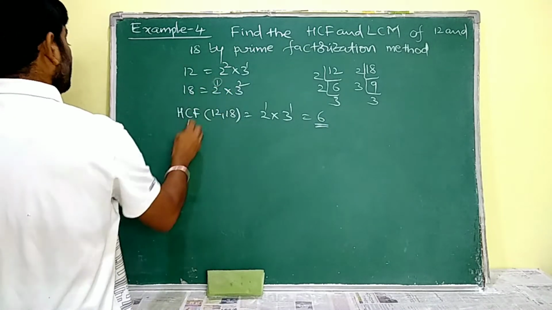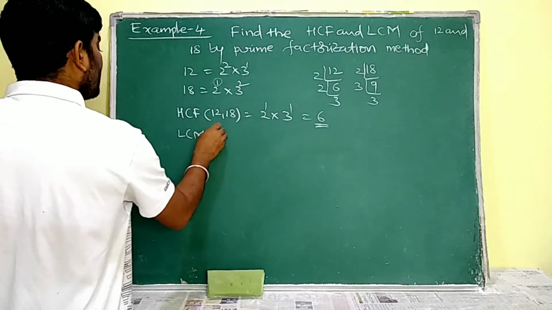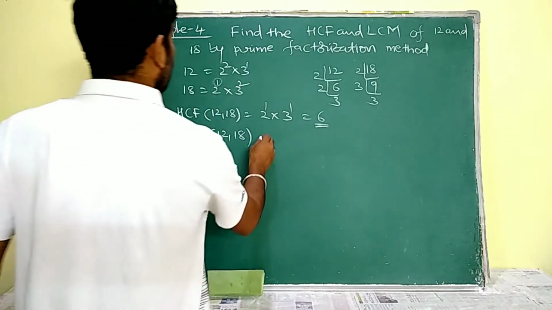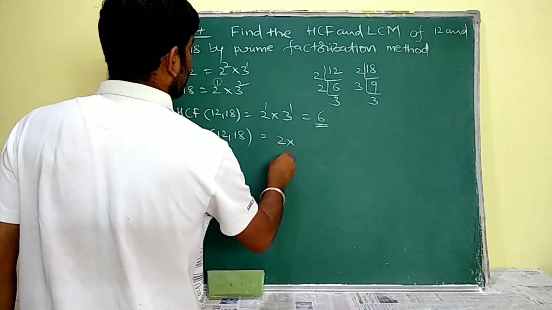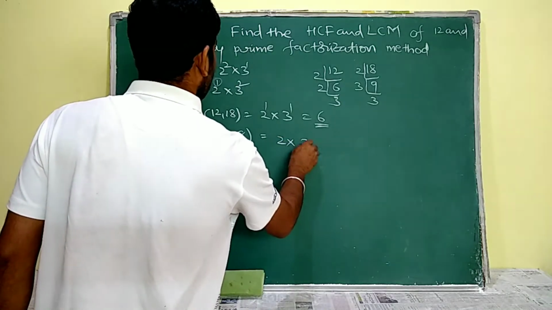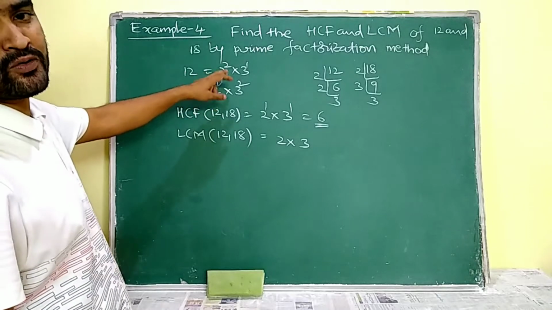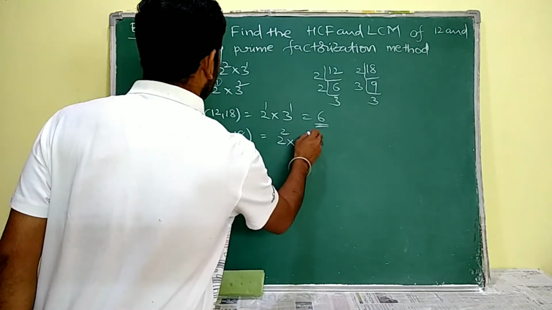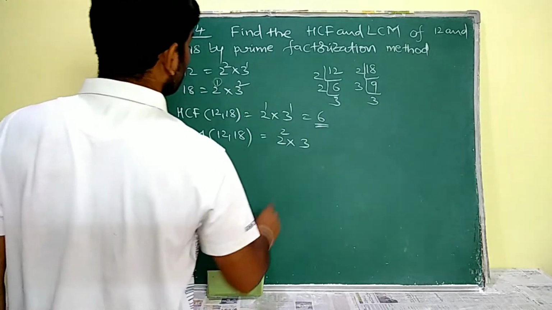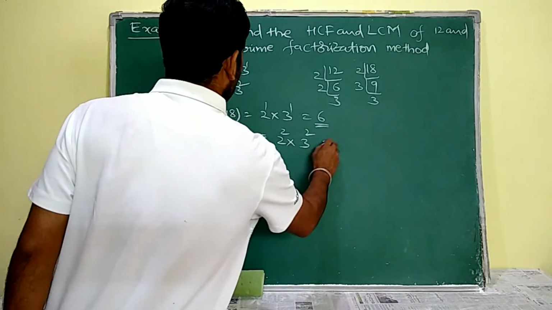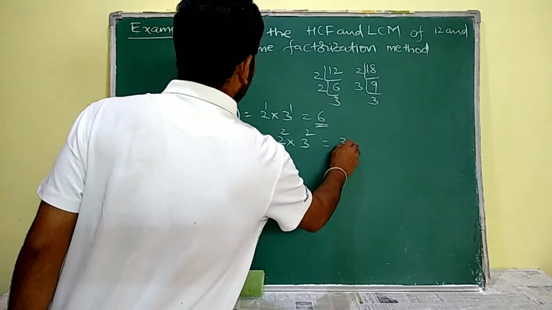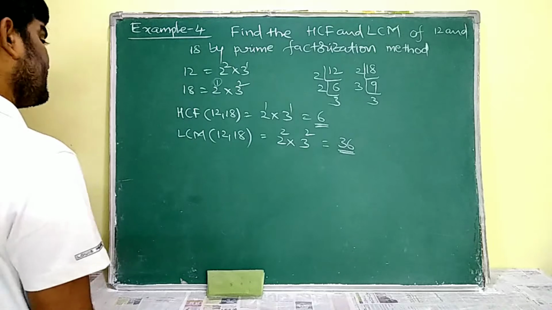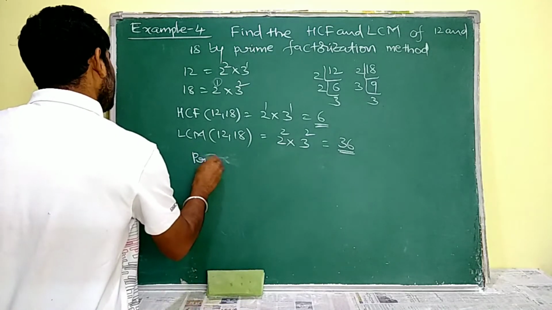Now for calculating the LCM, the LCM of 12 comma 18 is going to be the product of all the factors. Here we are having only 2, 3 as factors, and we have to assign its greatest powers. For 2 the greatest power is 2, for 3 the greatest power is 2. So 4 into 9, 36. This 36 is our LCM.